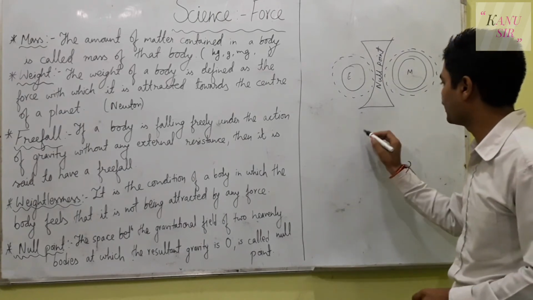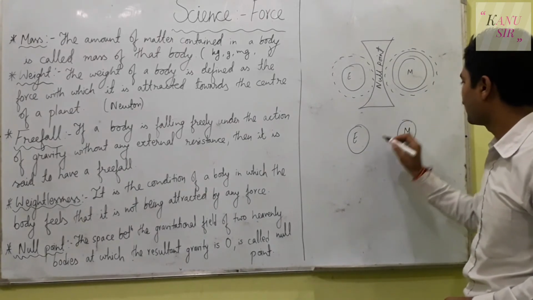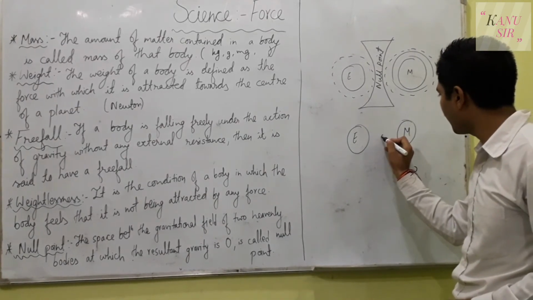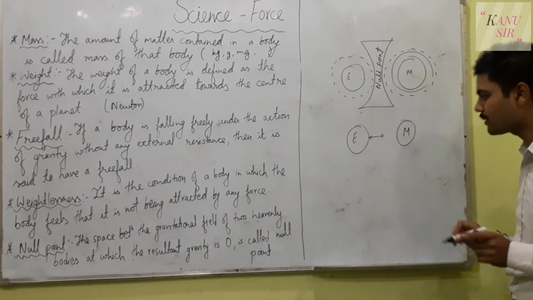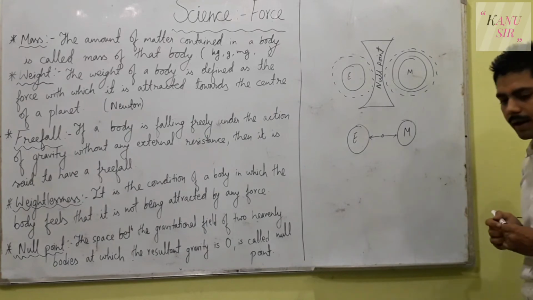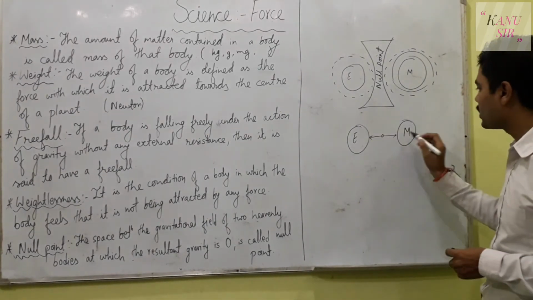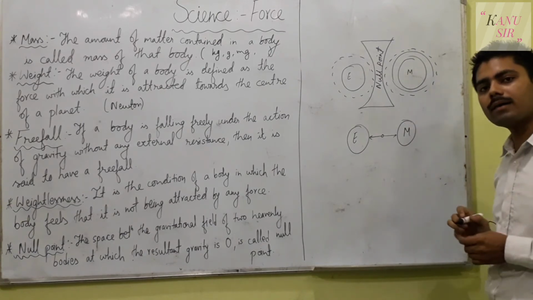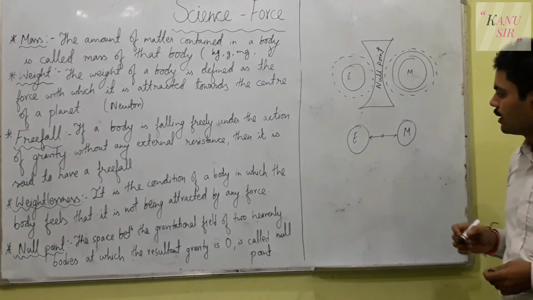Or one more way to see it. If this is Earth and this is Mars, and Earth is pulling a stone towards its surface, but at the same time Mars is also pulling the stone towards its surface, then neither does the stone go towards the Earth nor towards Mars, because the resultant force will be cancelled and zero.